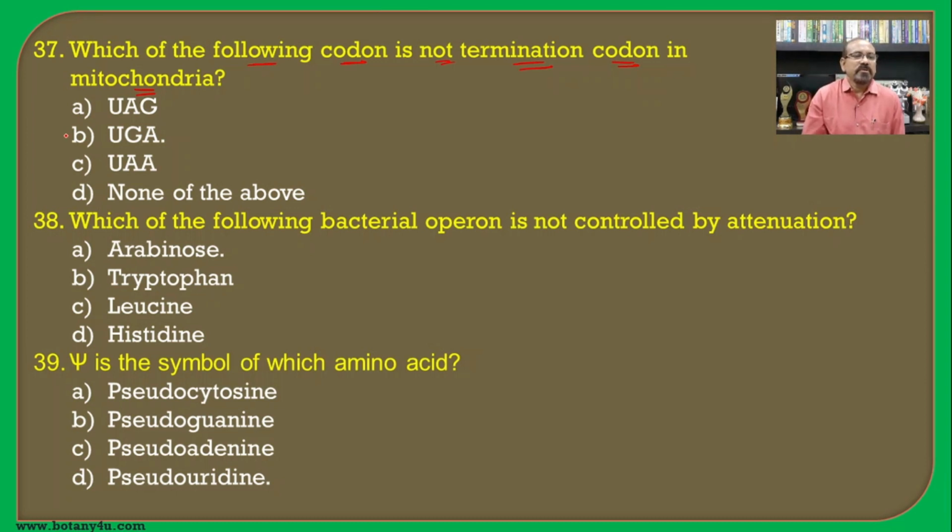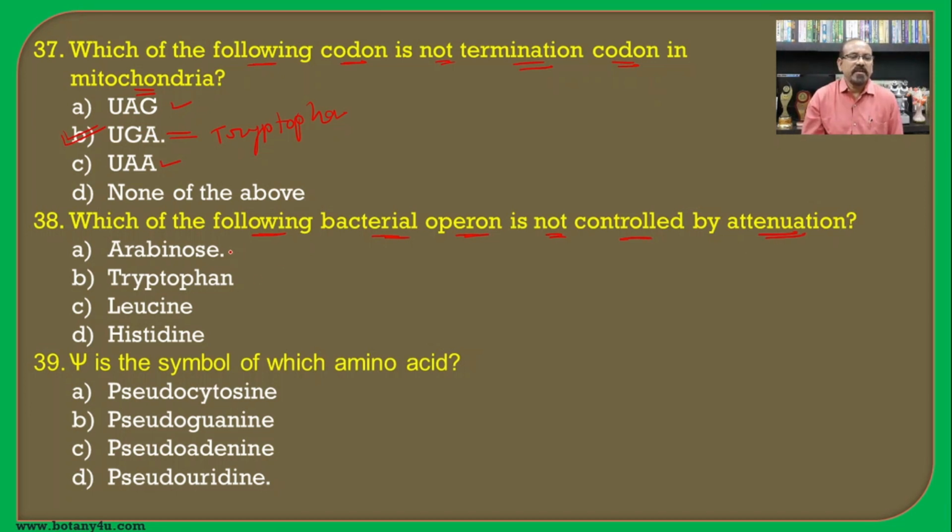So the UGA in mitochondria is responsible to specify tryptophan, while the UAG and UAA are the nonsense or termination codons, and hence the correct answer is B, as it is not a termination codon in the mitochondria. Then which of the following bacterial operons is not controlled by attenuation?